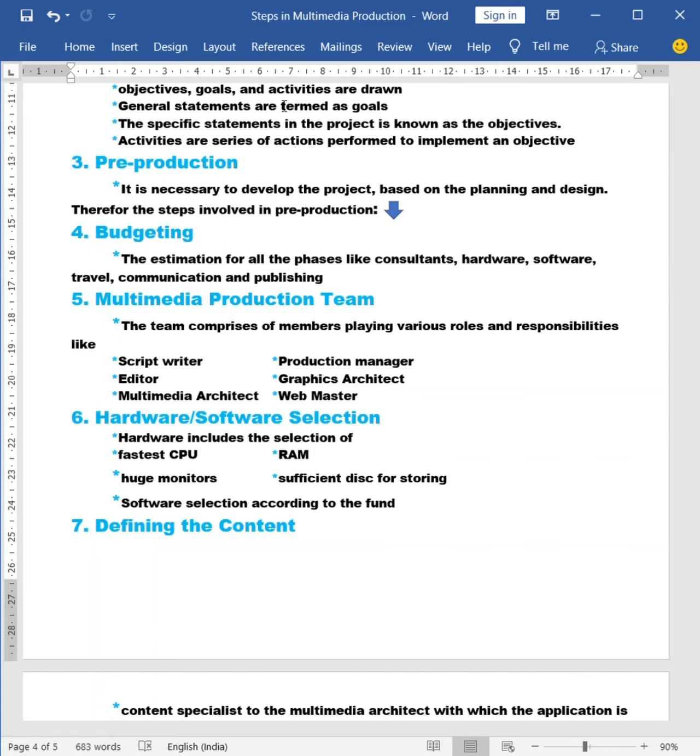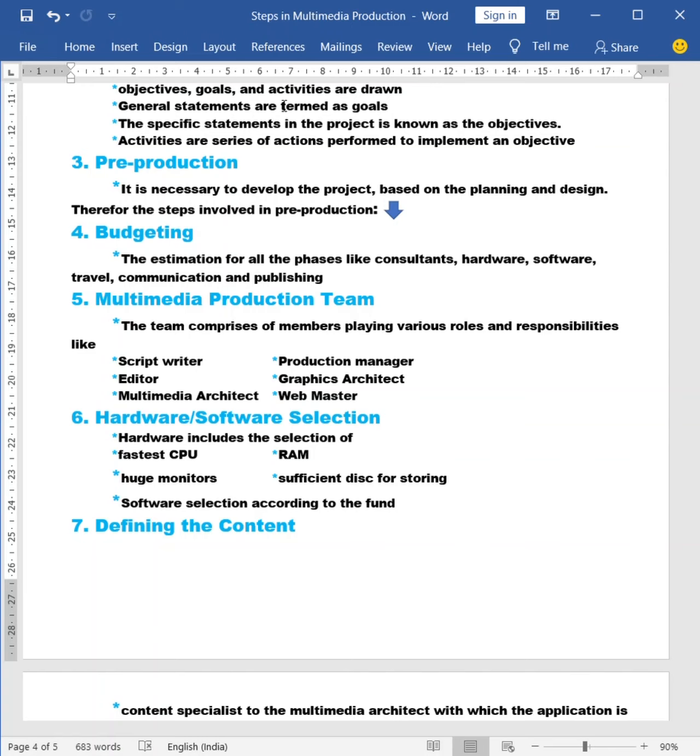Sixth point is hardware and software selection. When we select the hardware, it includes the CPU, RAM, monitors, and disk for storing. In a multimedia project, the very important thing is the CPU and the RAM; they should be the fastest we are using, otherwise the project may be delayed.